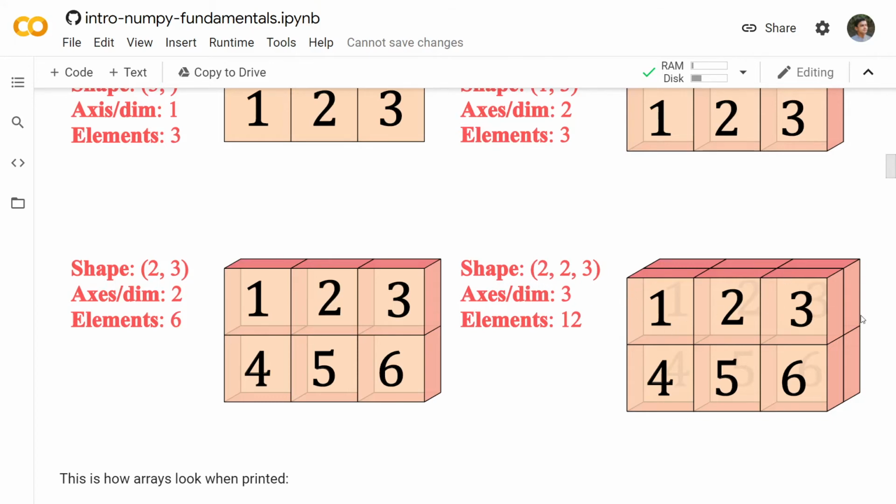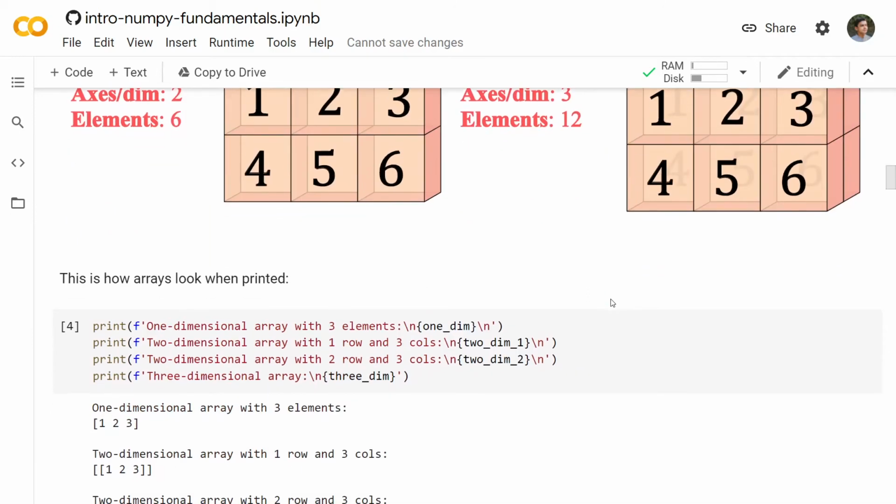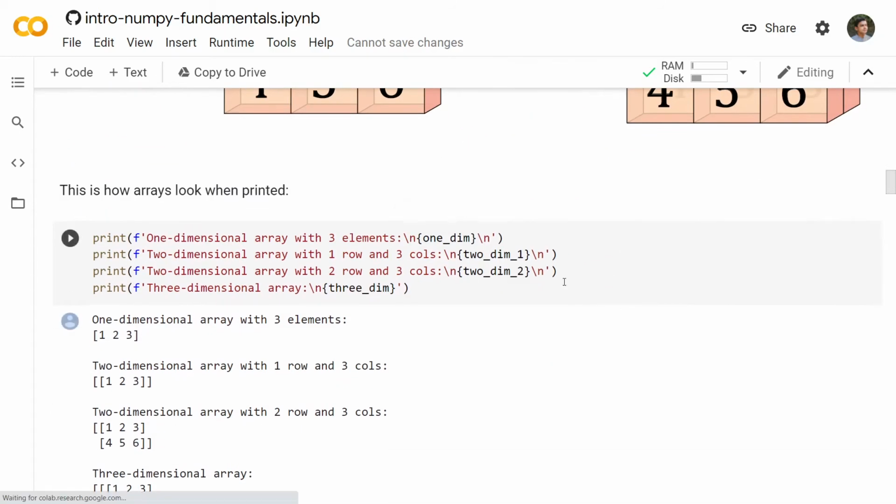So this is the first channel 1, 2, 3, 4, 5, 6, and the second channel is 1, 2, 3, 4, 5, 6. So it is the number of layers, how many layers are stacked. So you can see that it is channel, height, and width. That is the representation of shape in NumPy. The number of channels is 2, the height is 2, and the width is 3.